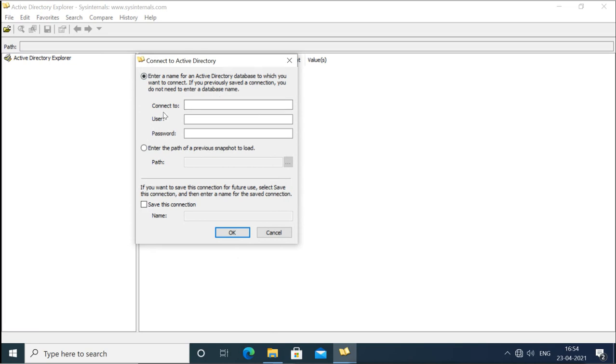So here we can say connect to, with username and password. It is asking for the username and password. Now without giving the username and password, Active Directory basically does not reveal anything, because this Active Directory is secure. So you have to provide at least a user account information.